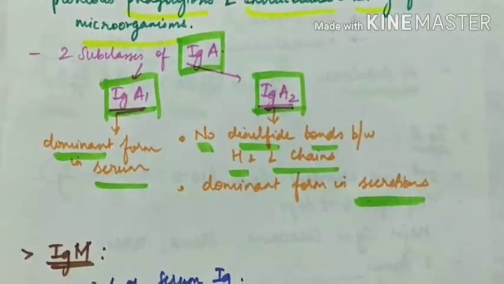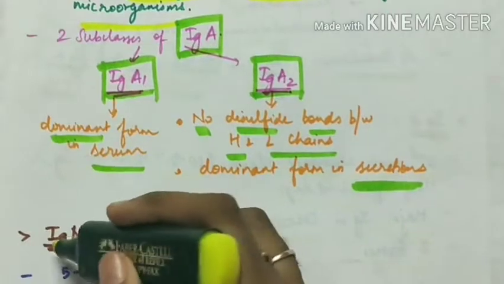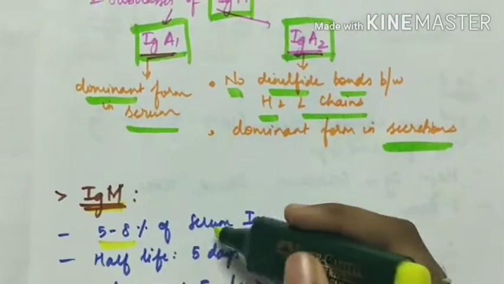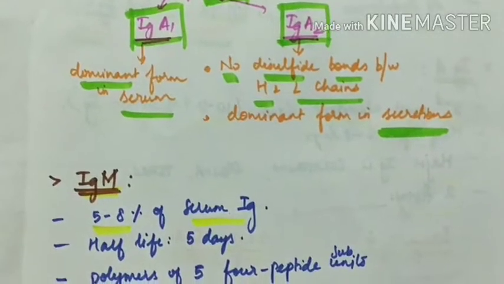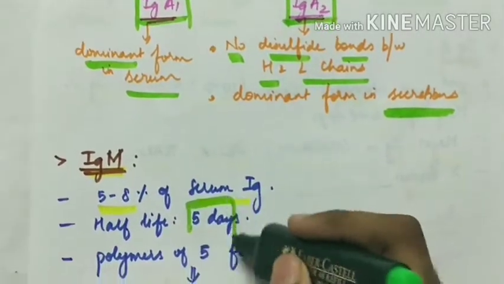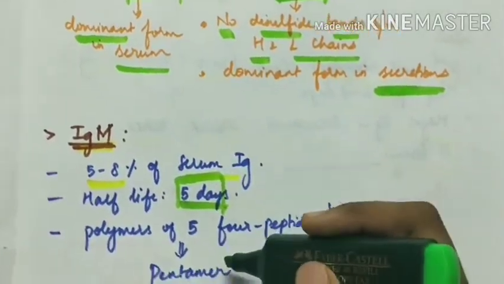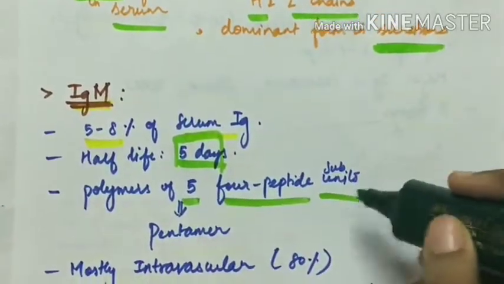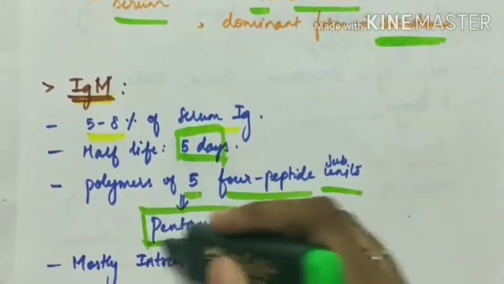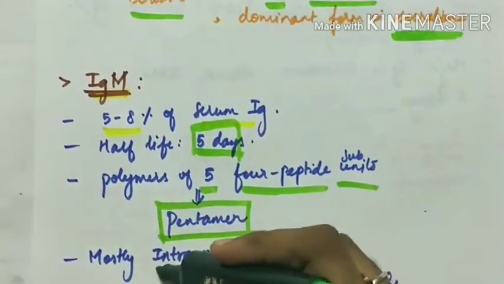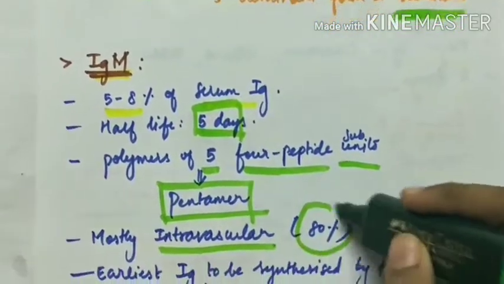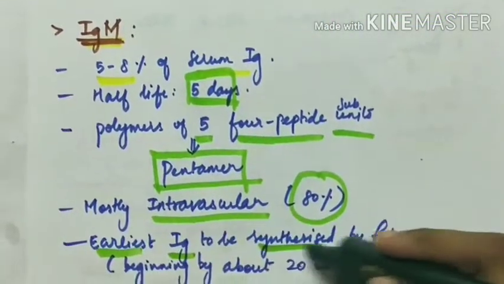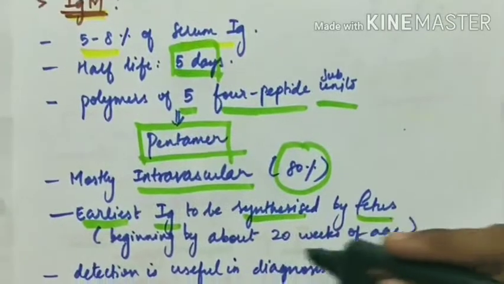The third class of immunoglobulin is IgM, which constitutes 5 to 8% of the serum immunoglobulin. Half-life is 5 days. IgM is a polymer of 5 four-peptide subunits, so it is a pentamer. IgM is mostly intravascular, about 80%, and this is the earliest immunoglobulin to be synthesized by the fetus, beginning about 20 weeks of age.